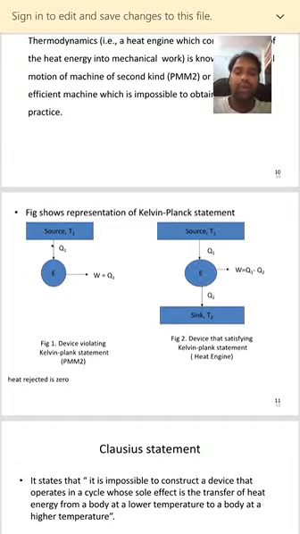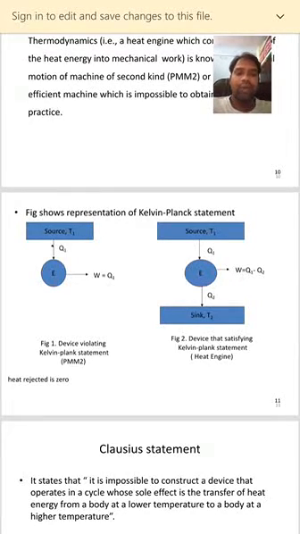From the source, the total amount of heat entered into the engine, and the engine converts all of it into work done. So W is equal to Q1. What does it mean? It means a device which is violating the Kelvin Planck statement. This type of device which violates the Kelvin Planck statement is nothing but PMM2. Now we will see figure 2.